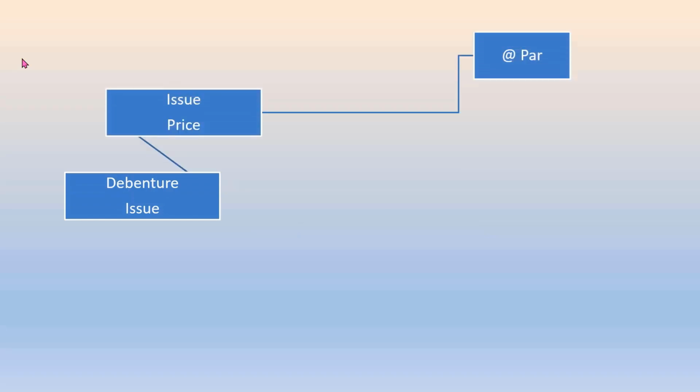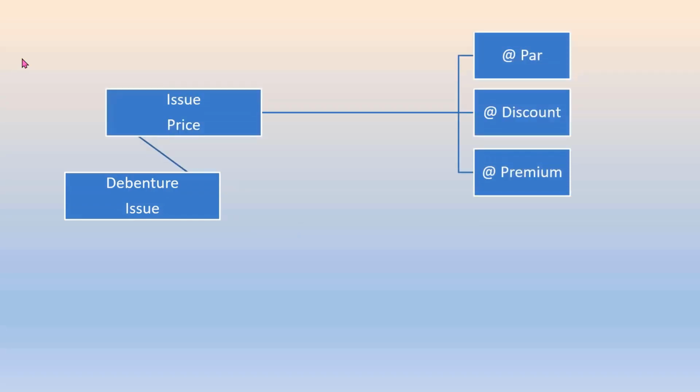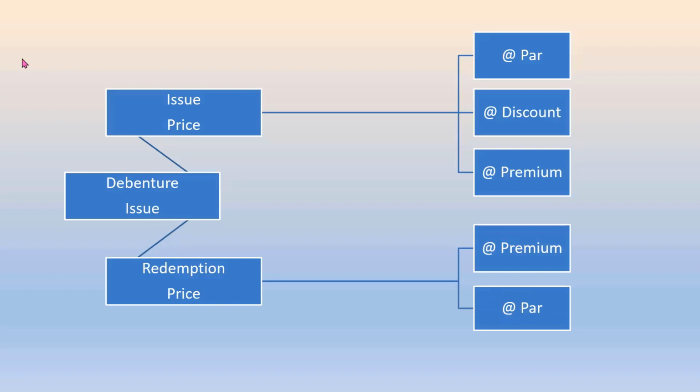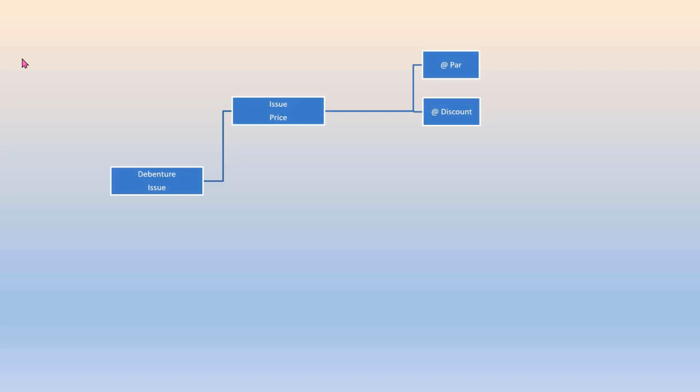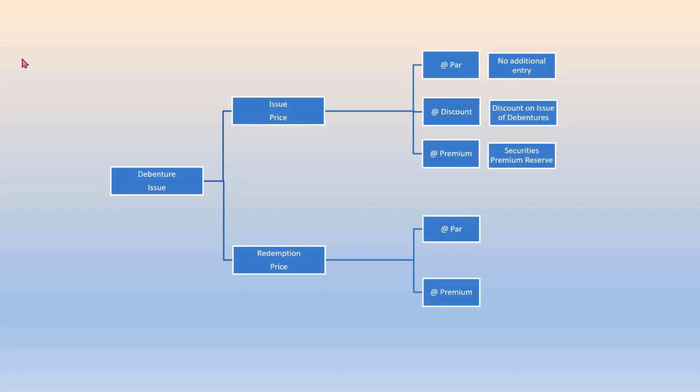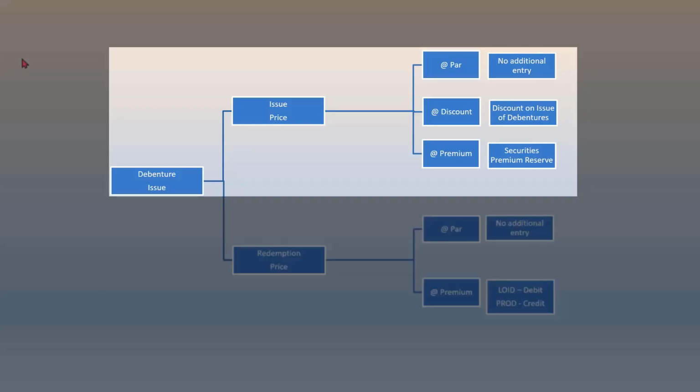It would then also be useful to make a distinction between the terms attached to the issue price of debentures and the terms attached to its redemption price. Terms such as at par, at discount, and at premium. We already have seen previously that depending on the terms attached to the issue price, the debentures may be issued at par or at discount or at a premium. We have dealt with these possible scenarios in the previous lessons. We are thus familiar with the associated entries.